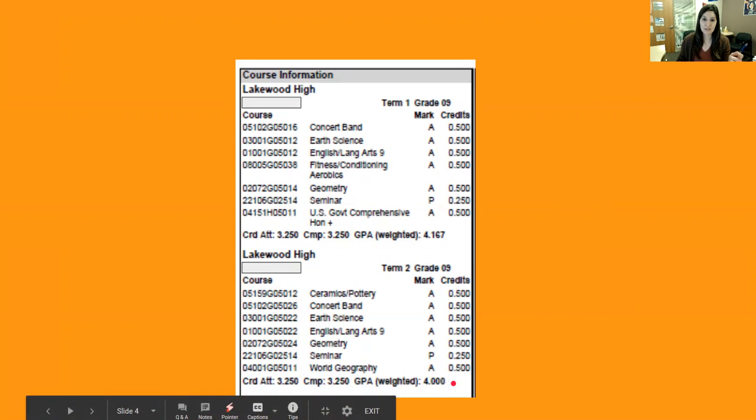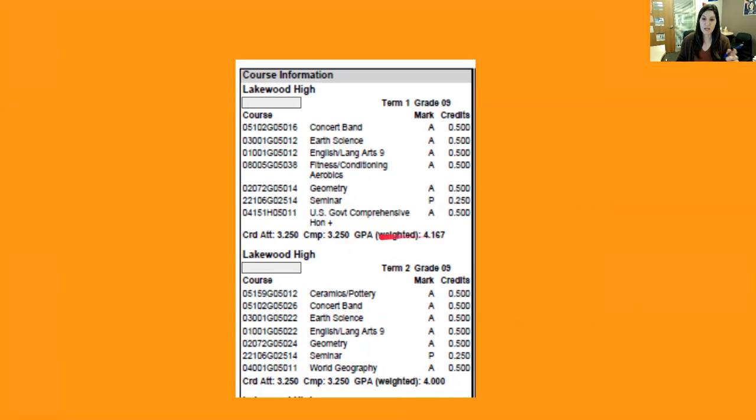So again, the weighted GPA in this case, the GPA for each term is just for the courses that were taken in that term. And then the cumulative GPA is a reflection of all of the grades that were earned.